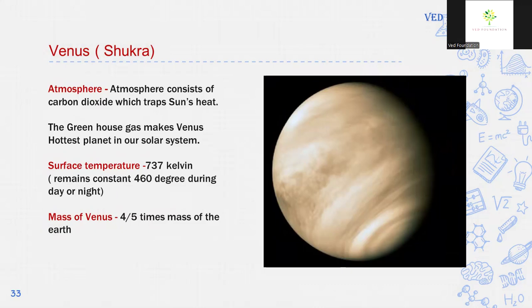Atmosphere: Venus has an atmosphere, and the atmosphere of Venus consists of carbon dioxide, which traps the Sun's heat. The greenhouse gas makes Venus the hottest planet in our solar system. Surface temperature of Venus is on average 737 Kelvin and remains constant at 460 degrees Celsius during day or night. Mass of Venus is 4.5 times the mass of the Earth.